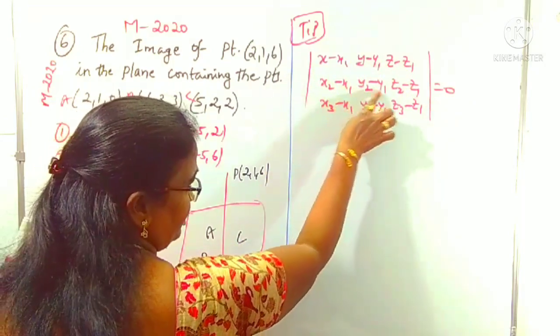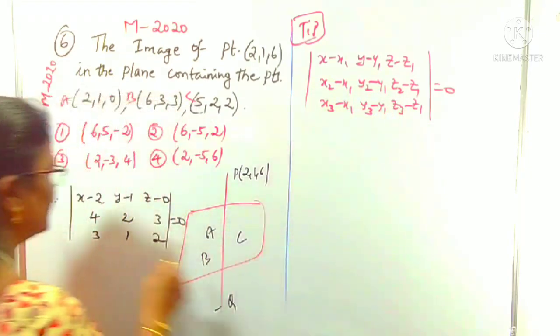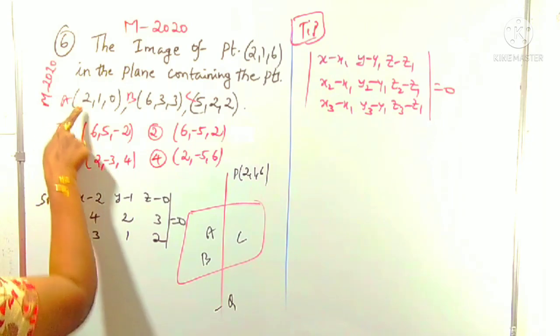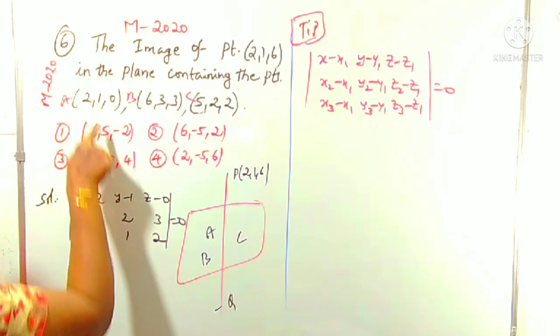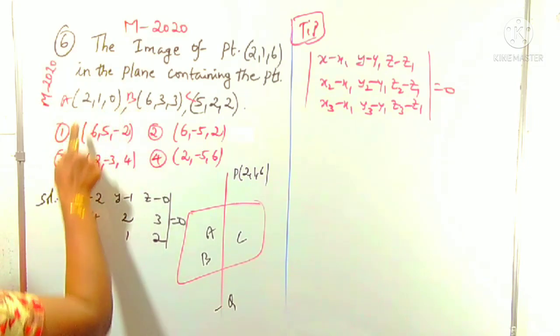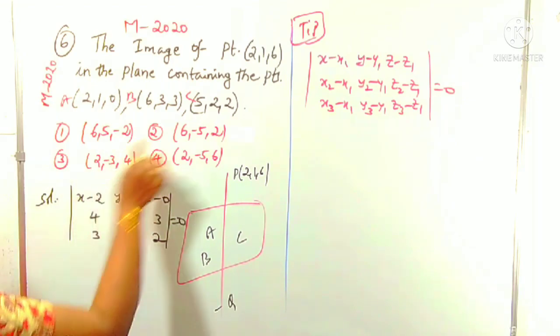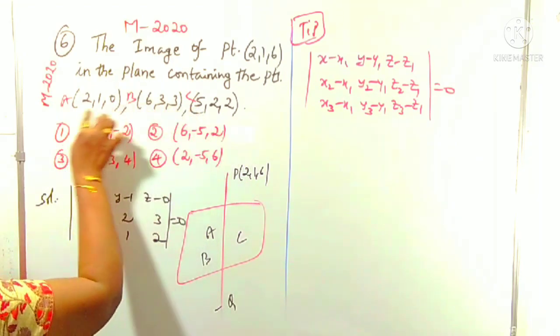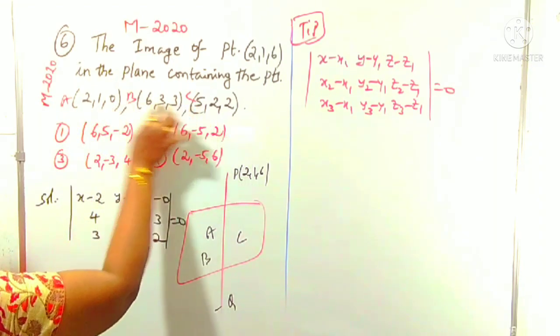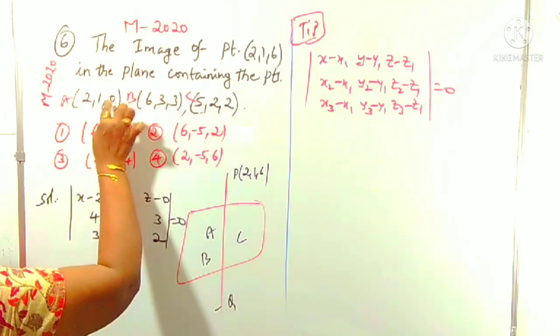Similarly, from x2, y2, z2 as the second row, and the third row x3, y3, z3 like this. Then x minus x1 is x minus 2, y minus 1, z minus 0. Then x2 minus x1: you can take 6 minus 2 is 4, 3 minus 1 is 2, 3 minus 0 is 3. Next, the same from here to here: 5 minus 2 is 3, 2 minus 1 is 1, 2 minus 0 is 2.